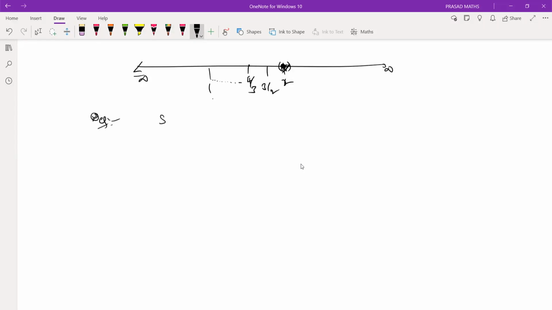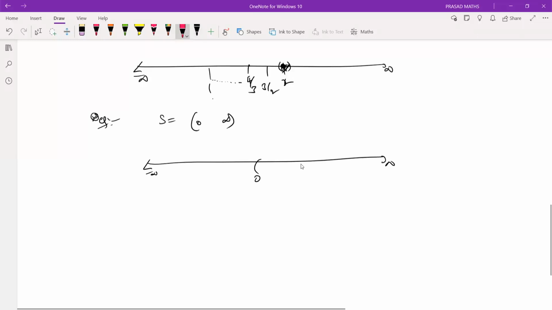Suppose you take this, the open interval (0, infinity). Is it open? It's a ray. Yes. You take any point, and I find some neighborhood which is inside the set. So x is an interior point. Similarly, y is also an interior point, because I find some neighborhood which is inside the set. So every point in S is an interior point. Hence it is open.